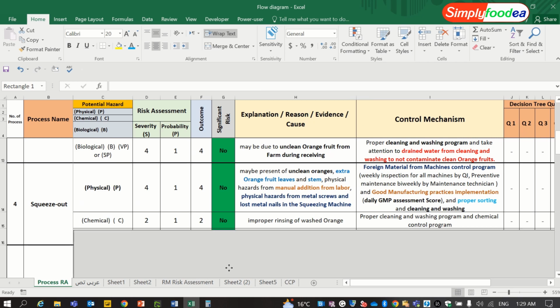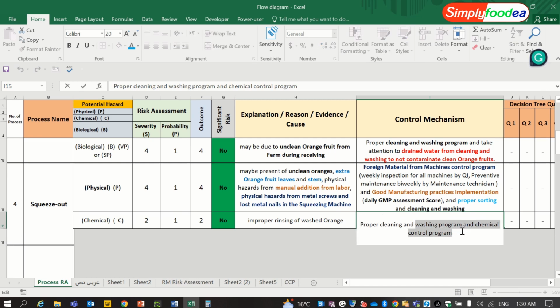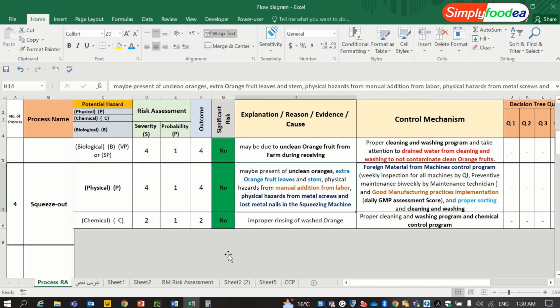The last things: the chemical hazard in the squeezing out is very little. Maybe it's about the rinsing of the washed orange in the previous step, and it is controlled by the washing program and the chemical control program.